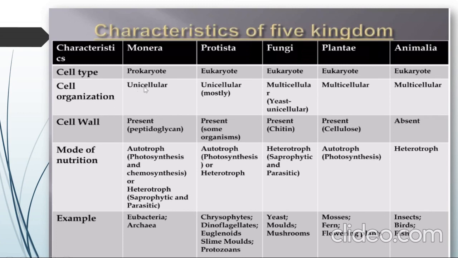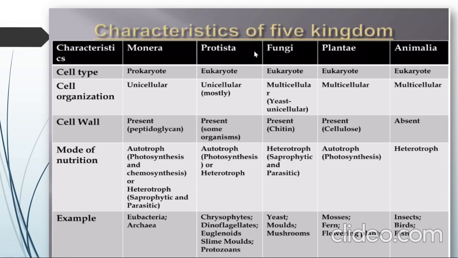The cell organization of Monera will be unicellular, meaning Monera possess only one cell. The cell wall will be present, and the mode of nutrition is autotroph, that is, photosynthesis. They perform photosynthesis or chemosynthesis, or they can be heterotrophs as well. Examples of the Monera kingdom are Eubacteria and Archaea.